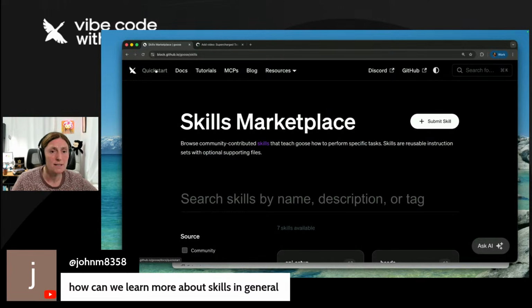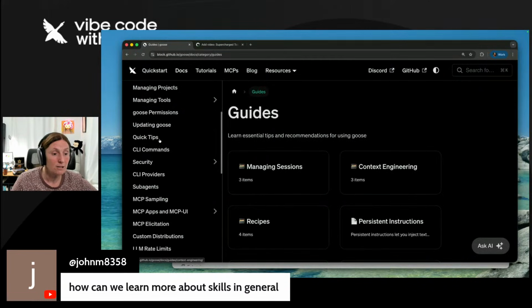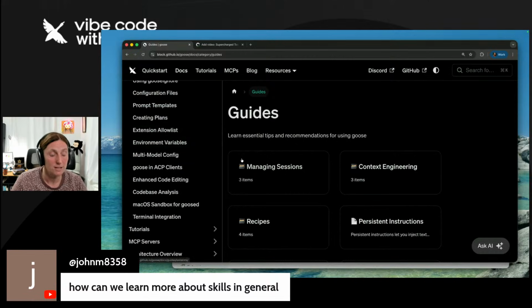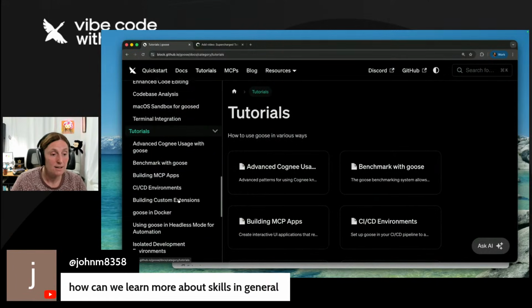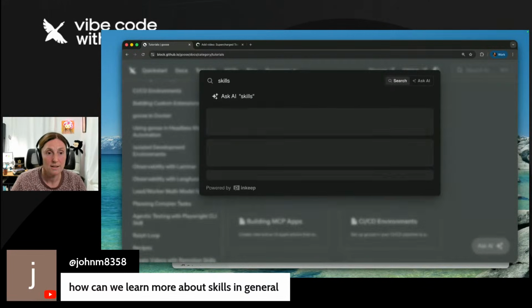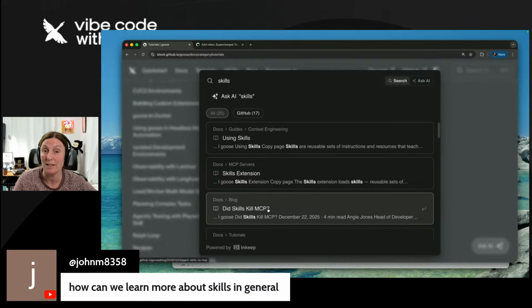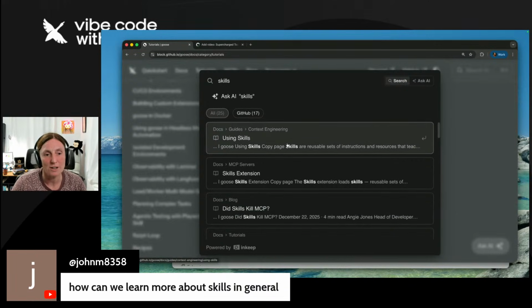And then in the docs, you can have a look at the skills. You can also search. We'll do this over here, tutorials. There's the tutorial I created for agentic testing with the Playwright CLI skill. And then if we look over here, you'll find some skills pages come up. There we go, using skills, the skills extension. And there's a nice blog post there, Did Skills Kill MCP? Totally worth reading. It gives you a direction on the difference between skills and MCP, and when to use one or the other.